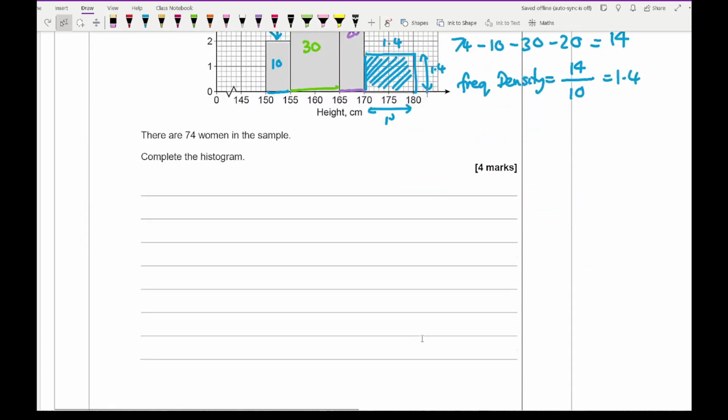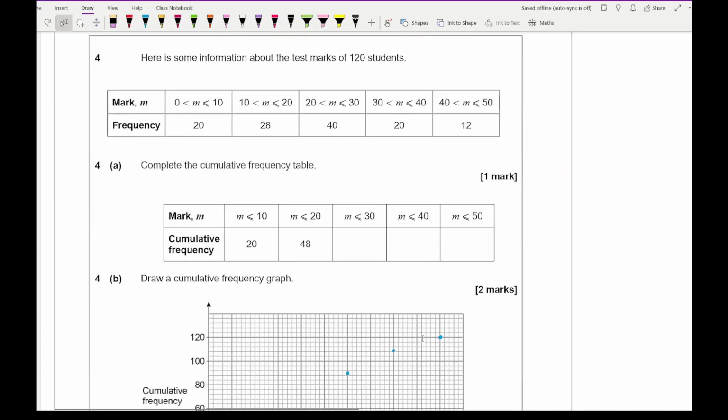There we go. Moving on to question 4, it says here is some information about the test marks of 120 students, and for part A it says complete the cumulative frequency table. So what we need to do is a running total. How many from this set of data is below 30? Well, below 30 is going to be 40 plus 26 plus 20, which is 88.